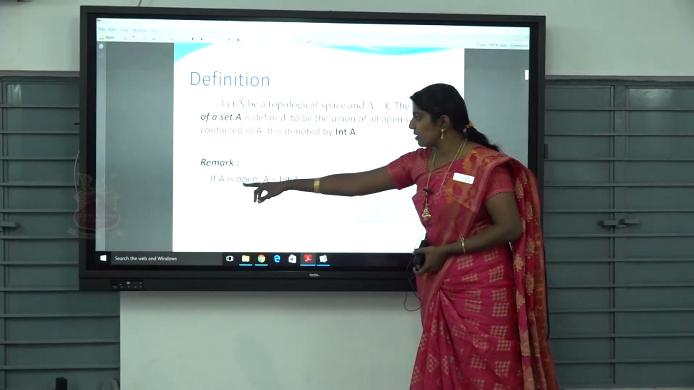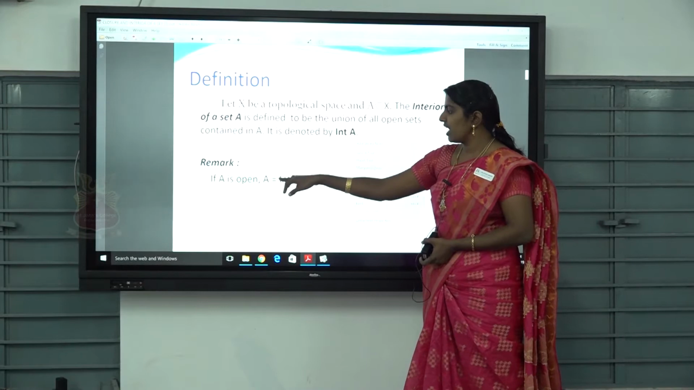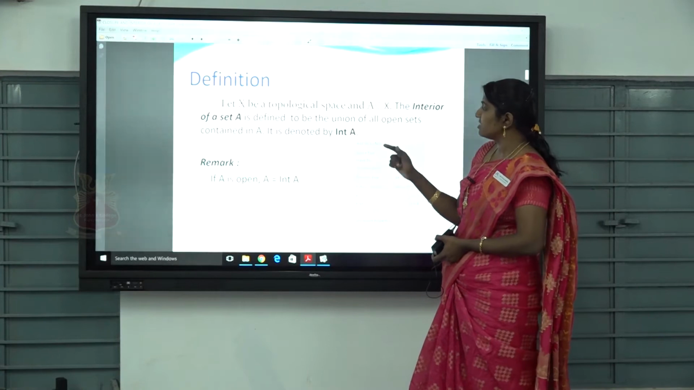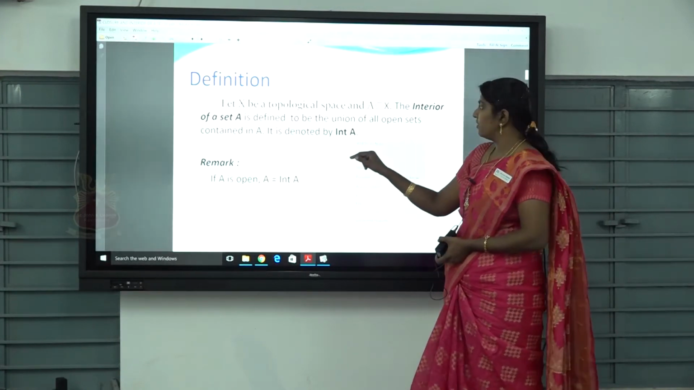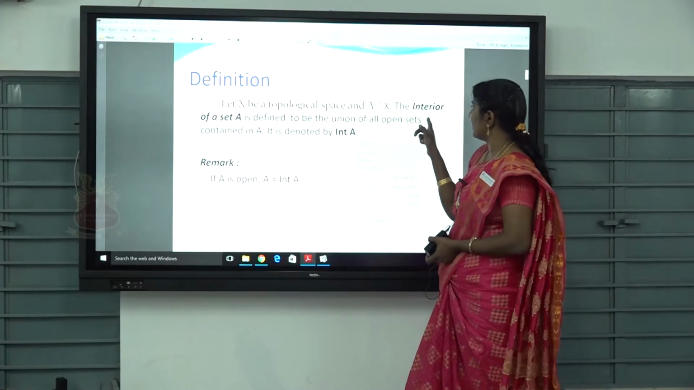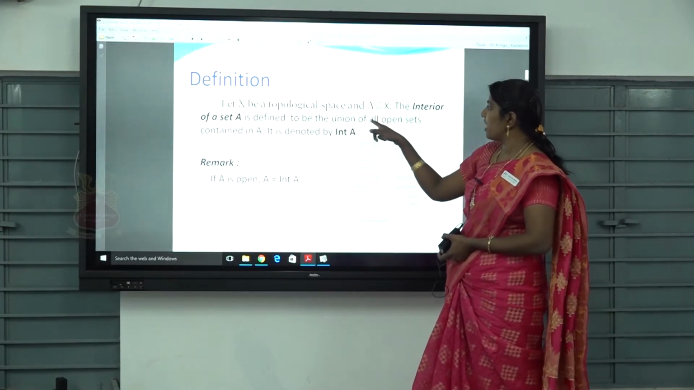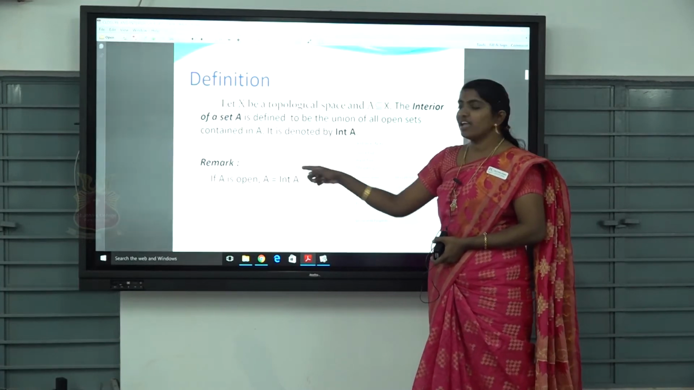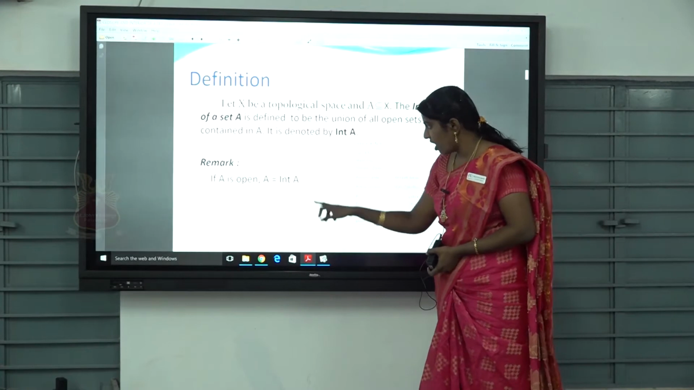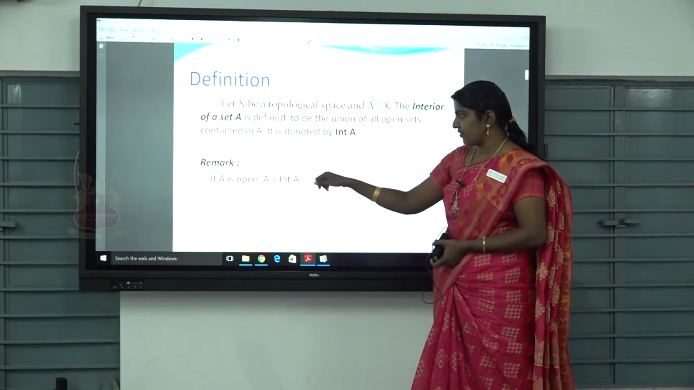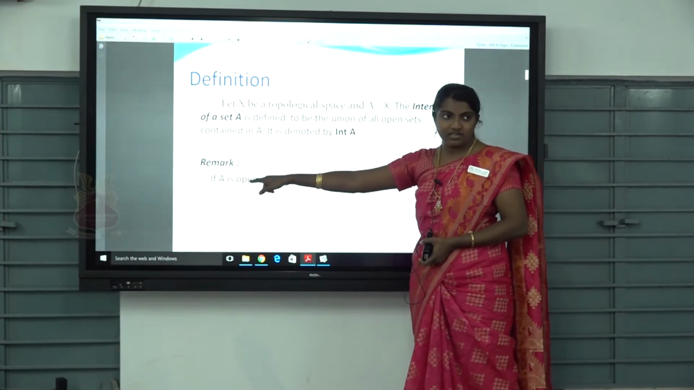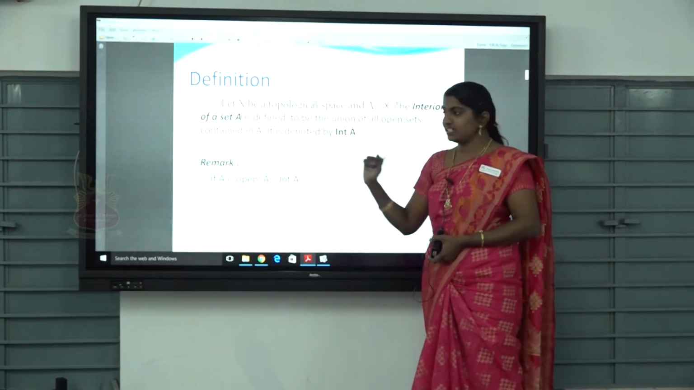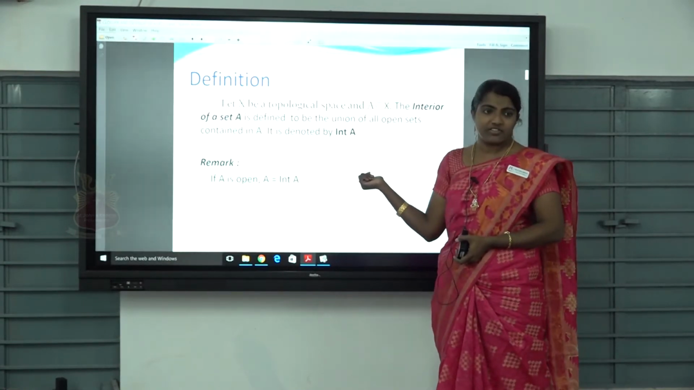Suppose A is open, then A equals the interior of A. Always we have one inequality: since the interior of a set is the union of all open sets contained in A, always the interior of A is a subset of A. When A becomes open, we have the equality, that is A equals the interior of A. So all of you understand the definition of the interior of A?